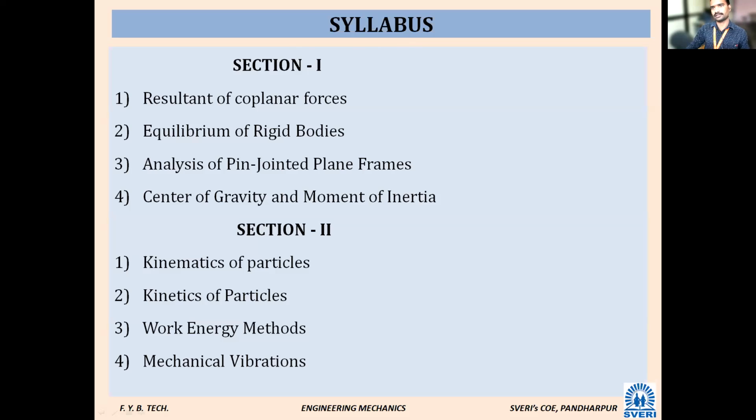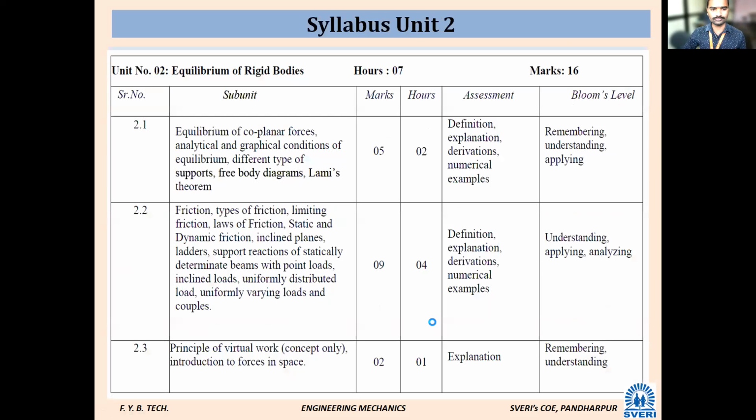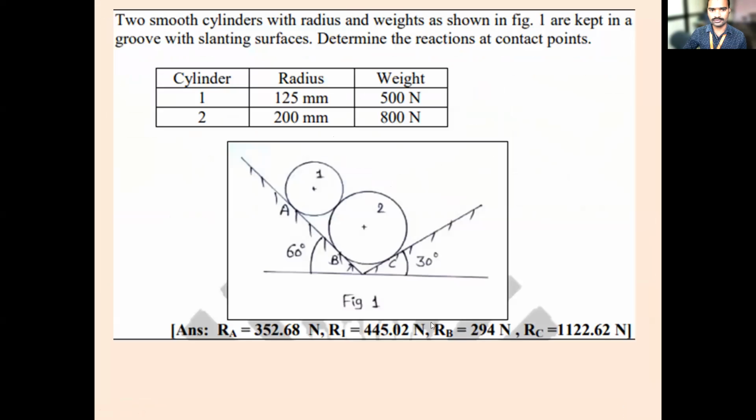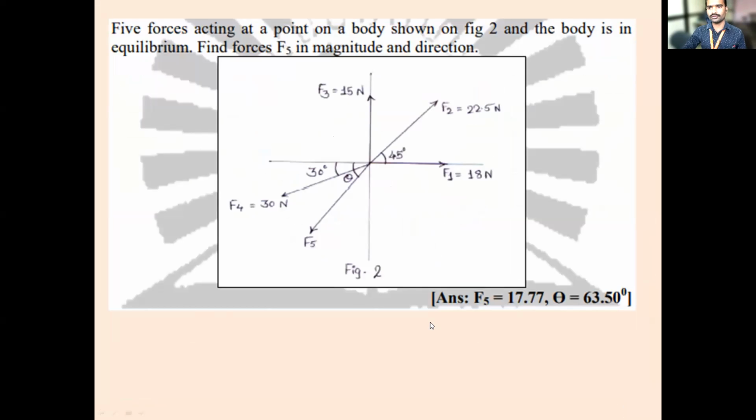Okay, let's check. In the last class, what have we studied? Simple numerical problems on simple beams. In this class, I had given a homework problem. Have you solved it, have you got the answers? Yes, sir.